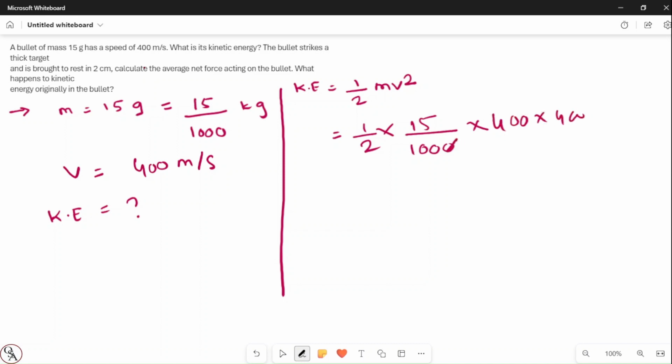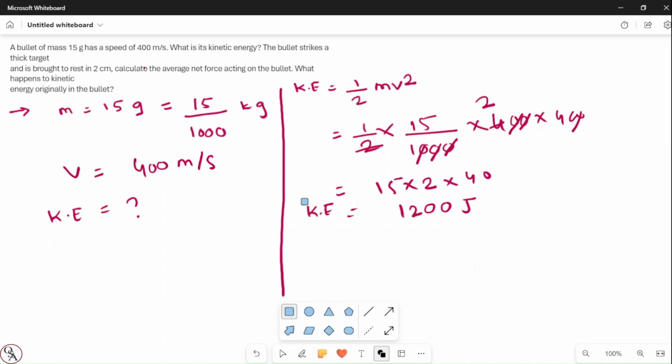Now zeros cancel, and 2 twos are 4, so it becomes 15 into 2 into 4. 15 twos are 30, 30 fours are 120, so it's coming 1200 joule, right? So this is the kinetic energy, correct?